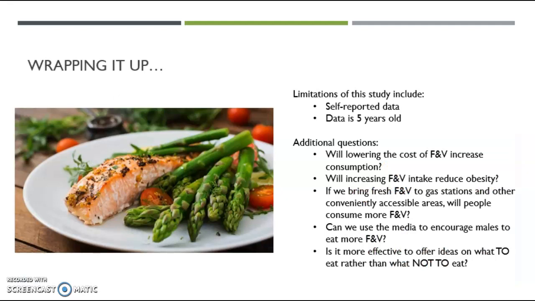Now I want to go over just a couple limitations of my analysis. This entire analysis was done with data collected from a survey that relied on self-reported data. We know that self-reported data is subject to bias, and people may have fudged their numbers around income or fruit and vegetable consumption, or any of the other variables I looked at.